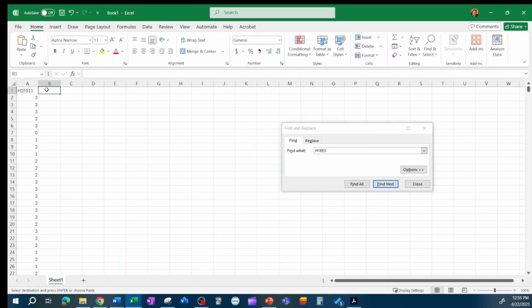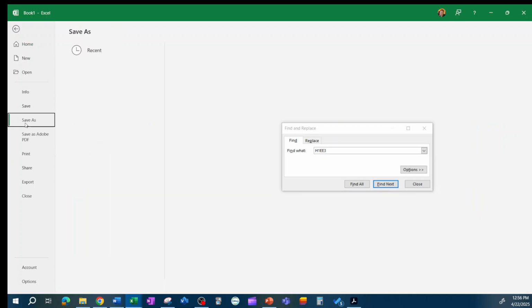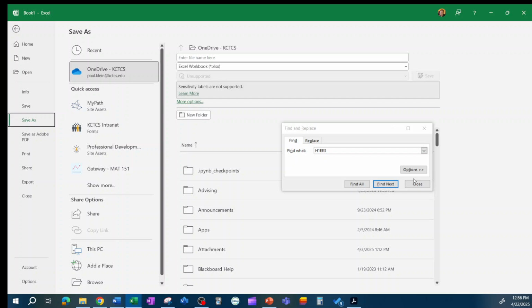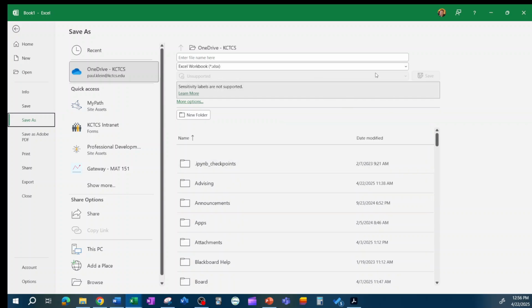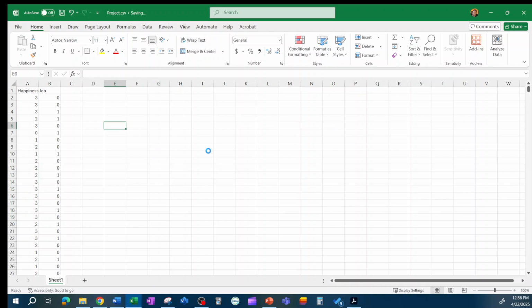Okay. The other thing I'm going to do is rename this happiness. And this one I'm going to rename job, let's say. All right, now I'm going to save this file. Let's see here, close this. You can save it as an Excel. I think I'm going to save it as CSV, and I'm just going to say project and save this. And I want you to bring this file to class, and then we'll use AI to analyze this.